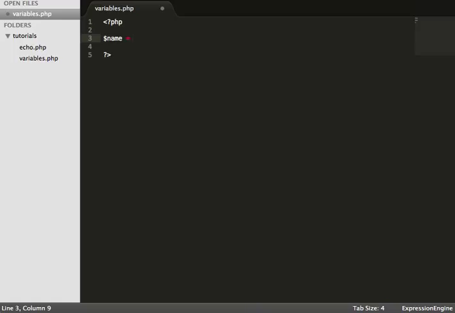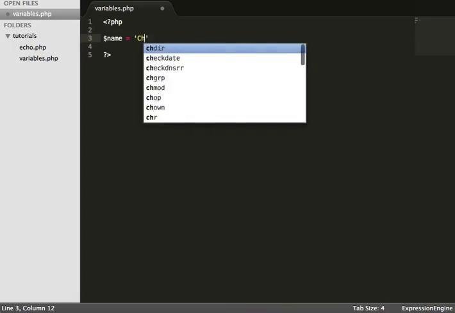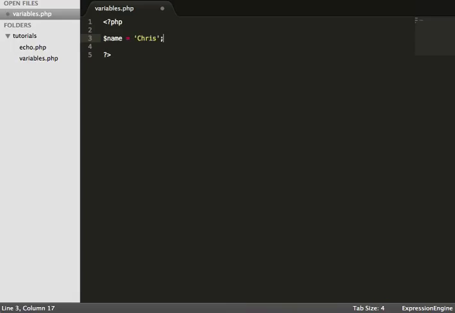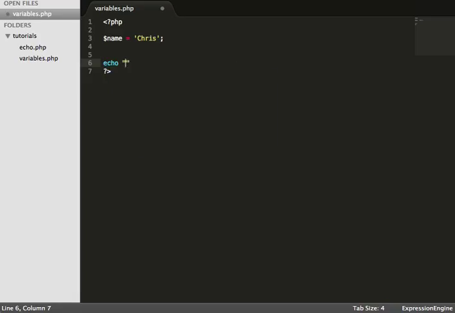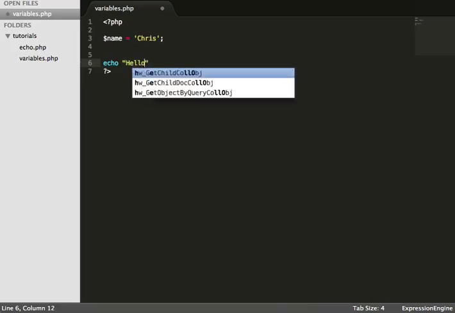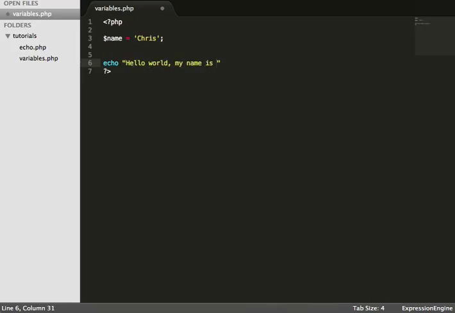equals, and then you need to pass in either string or numbers or an integer, float or whatever. So in this instance, I'm going to be writing some text, so I'm passing in a string. So I'm just using the single quotations, and I'm just going to say Chris. Terminate my line. Now we have declared that $name is equal to Chris. So if I wanted to go ahead and echo, double quotations, hello world, my name is $name. Terminate my line.